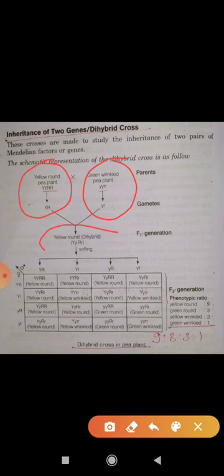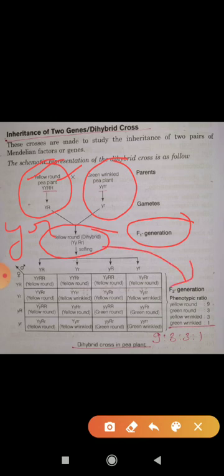In the F1 generation, yellow round, the dominant character, is visible, but it has the green or wrinkled character also. But at this stage, these characters are never going to be mixed with each other. So whenever the turn comes in the F2 generation, these characters are able to show their characteristics independently. That is the law of independent assortment.